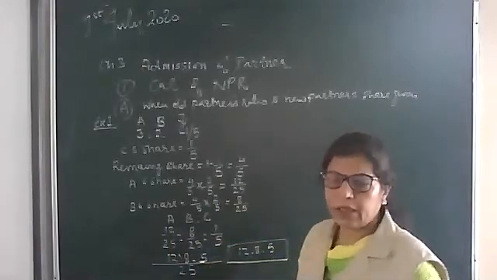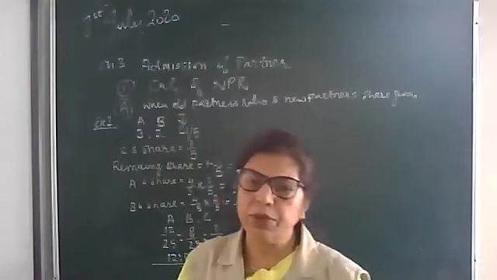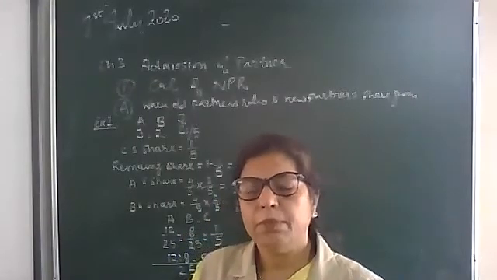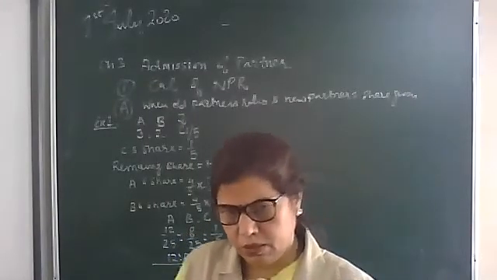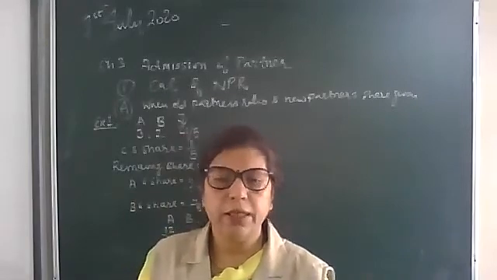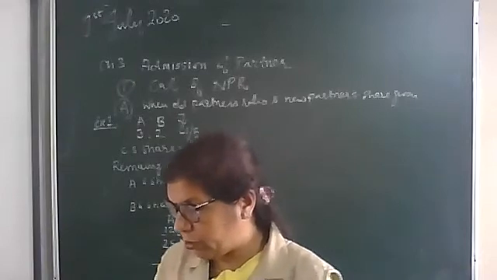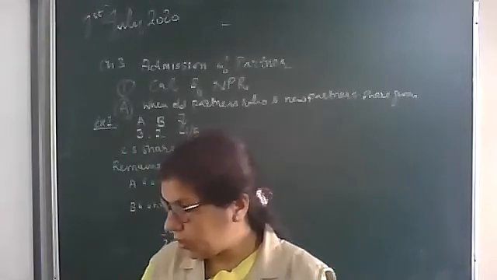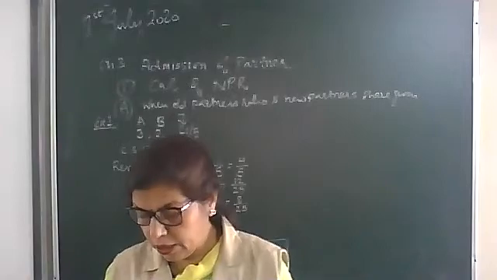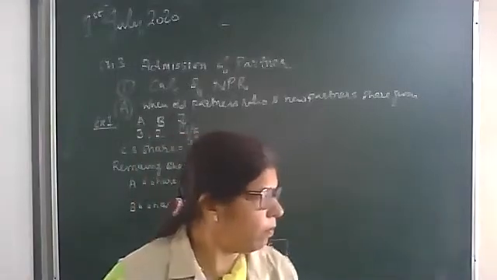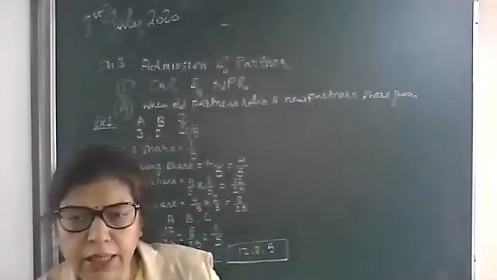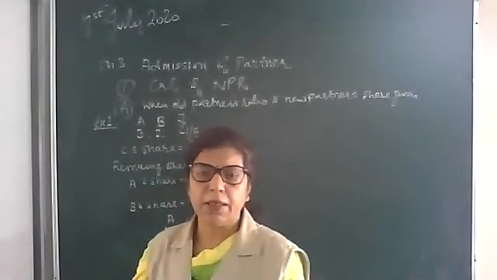12:8:5. And as I told you just now, you can check the answer by totaling the numerators and matching that with the denominator. If the numerator and denominator are the same, the answer is appropriate. Now I am giving you another question in percentage form. In percentage form means a partner